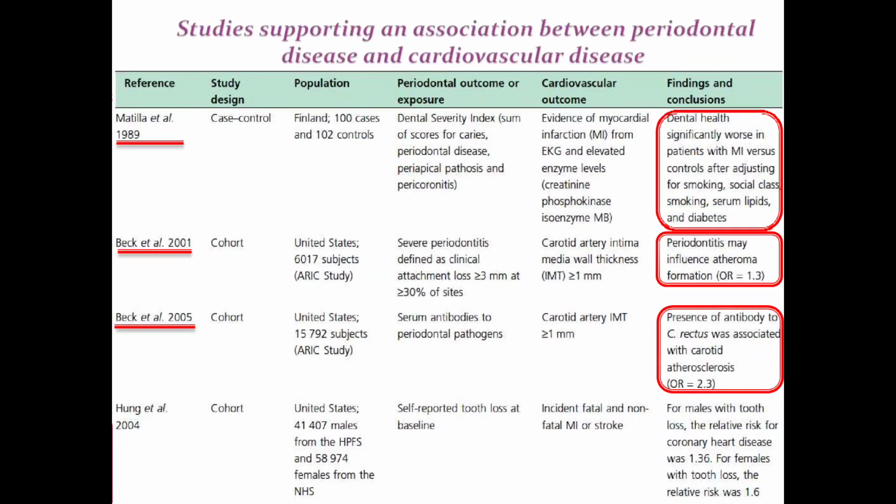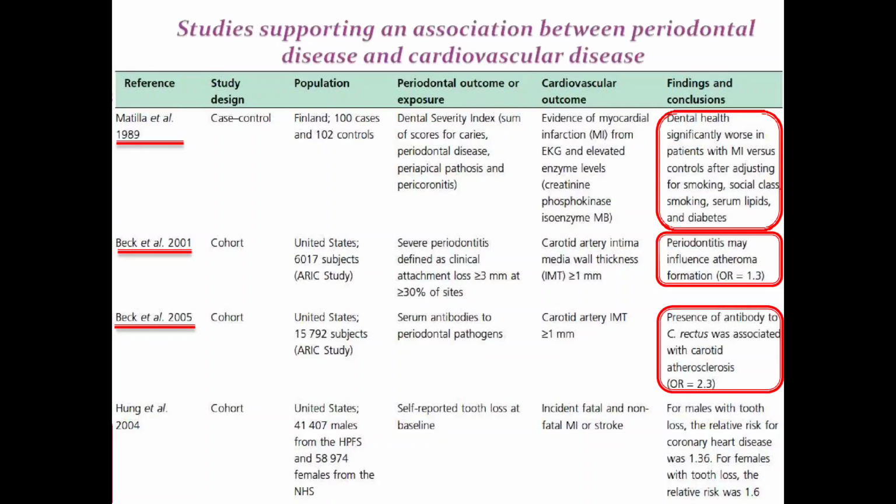Studies reporting an association between periodontal disease and cardiovascular disease: according to Matela et al. 1989, dental health was significantly worse in patients with MI versus controls after adjusting for smoking, social class, serum lipids, and diabetes. According to Beck et al. 2001, periodontitis may influence atheroma formation.